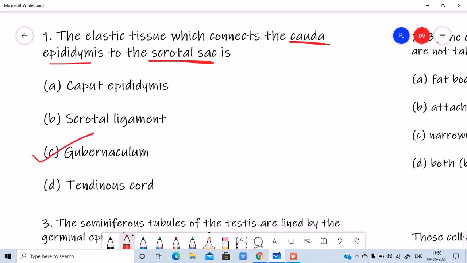Alright guys, yes. So the end part of the epididymis is connected to the scrotal sac by a connective elastic tissue called gubernaculum. Right? Yes, please make a note of it, one of the important questions. Alright guys, now moving on to the second question.